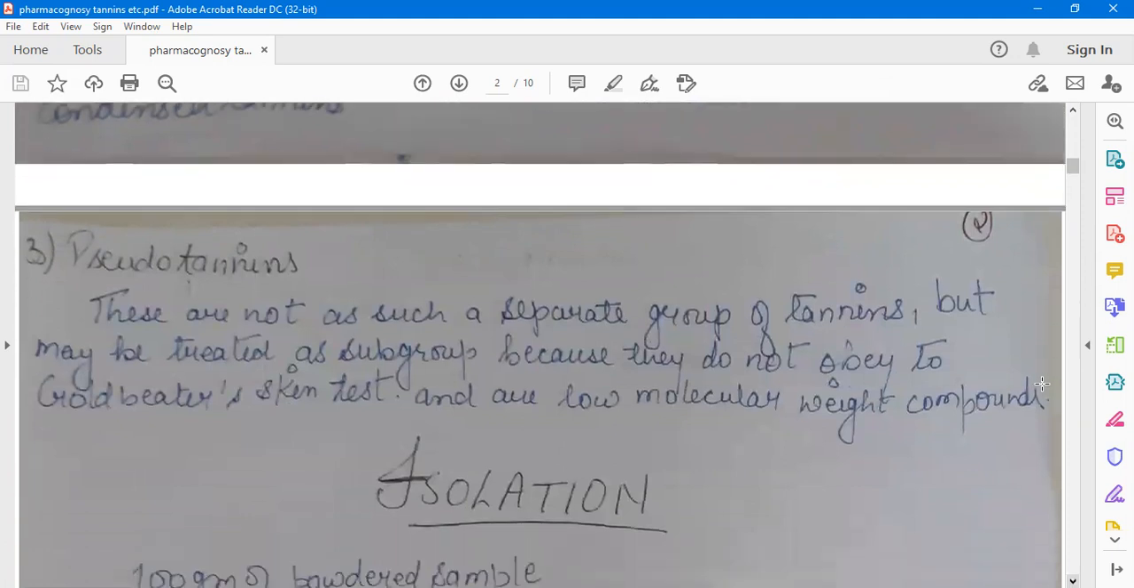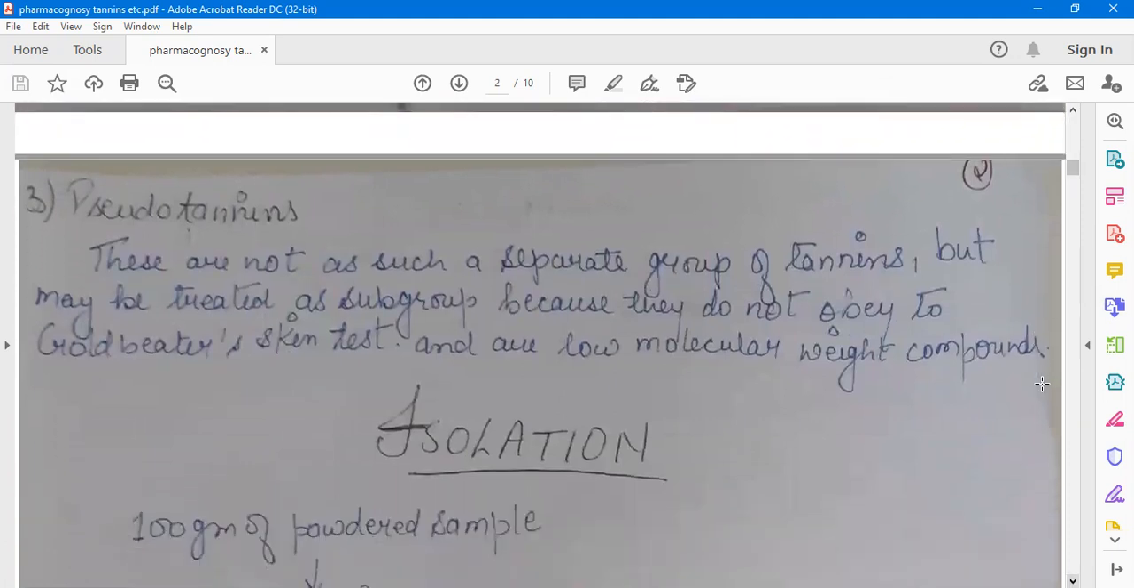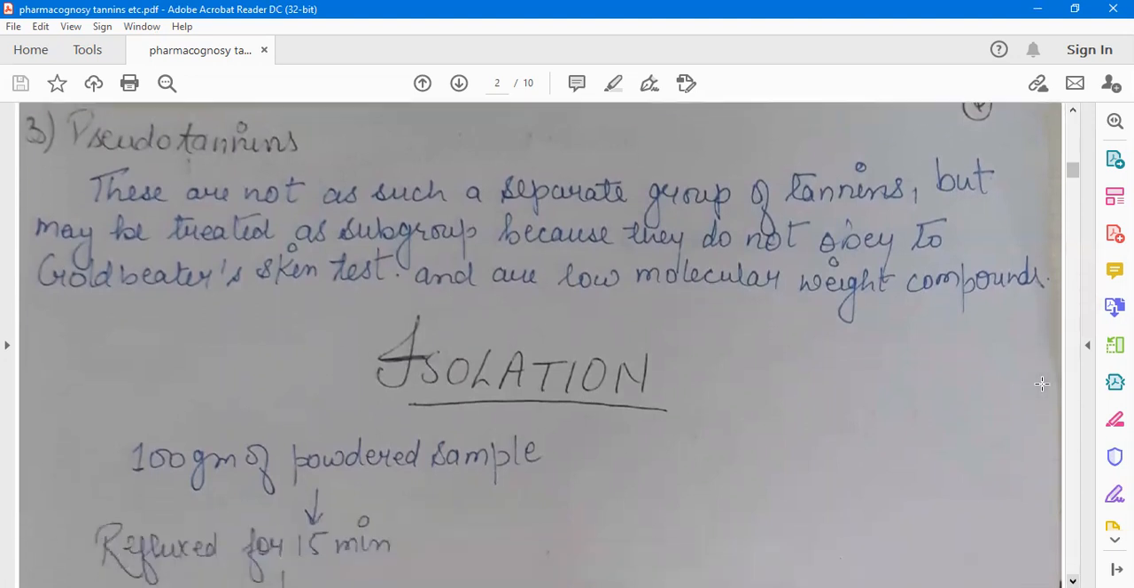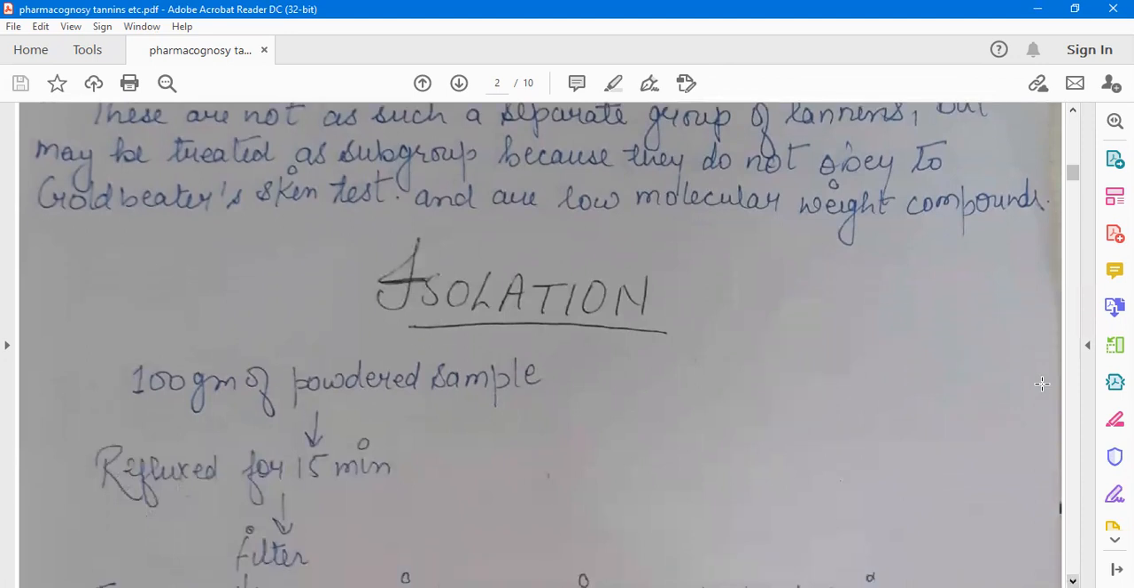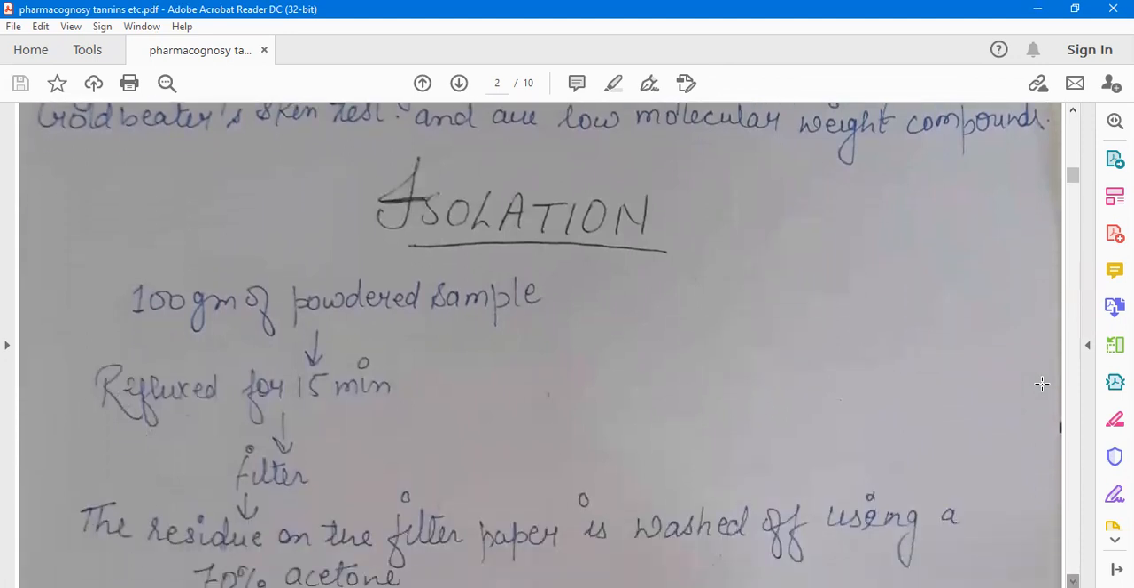Now, for the pseudotannins, these are not as such a separate group of tannins, but may be treated as subgroup because they do not obey Goldbeater's skin test and are low molecular weight compounds. So, this is all about the classification of the tannins. Now come to the isolation.